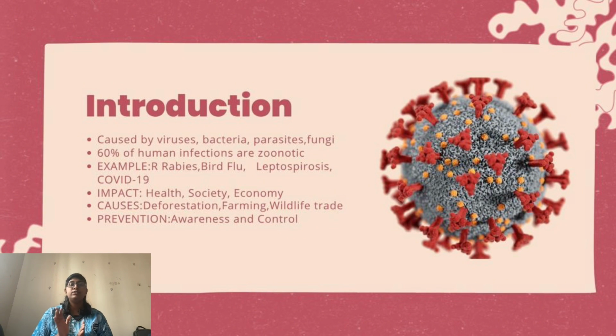In Malaysia, leptospirosis often increases after floods because of water contaminated by rat urine. These diseases are important because they affect both health and society. The COVID-19 pandemic showed how one disease can disrupt daily life and the economy. Human activity like deforestation and wildlife trade increases the risk. That's why studying and preventing zoonotic disease is crucial to protect public health and prepare for the future.